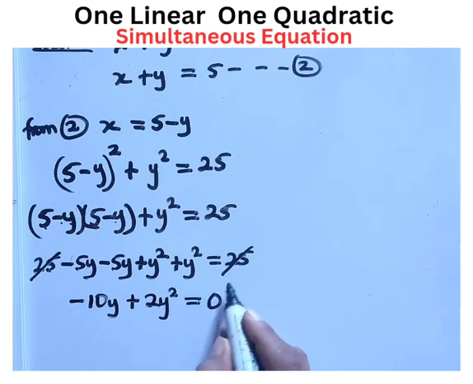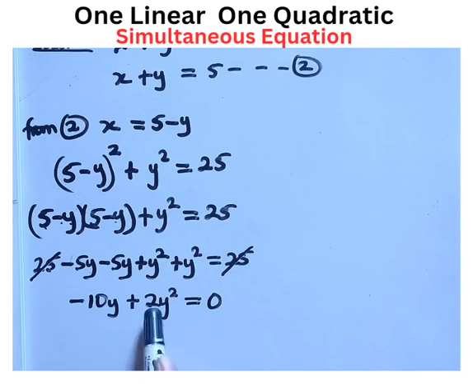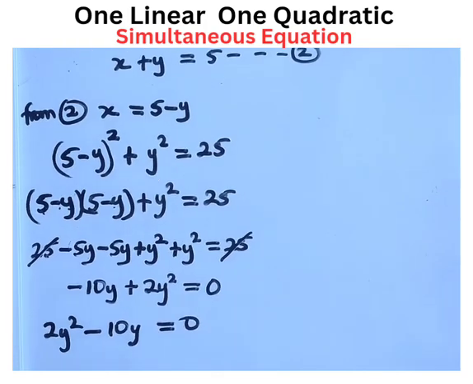Everything will be equal to 0. Now let us rearrange this. I want to write 2y squared before minus 10y. So this will give me 2y squared minus 10y equal to 0.